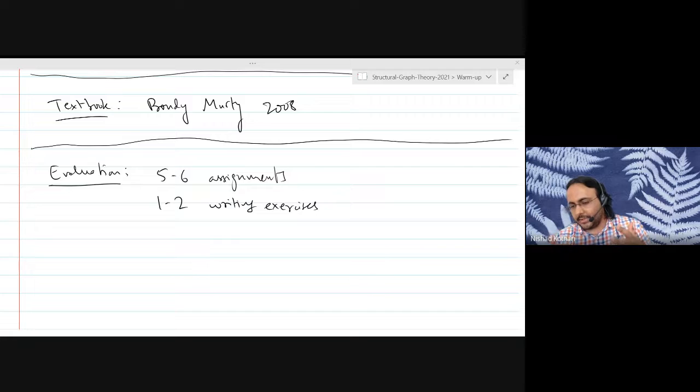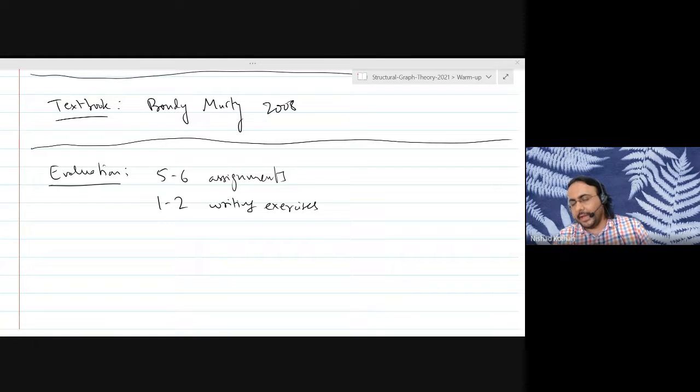If a lot of students are struggling with a specific question, I will probably announce a hint for everybody. But the level will be slightly more than that of the regular exercises. It won't be too much more.